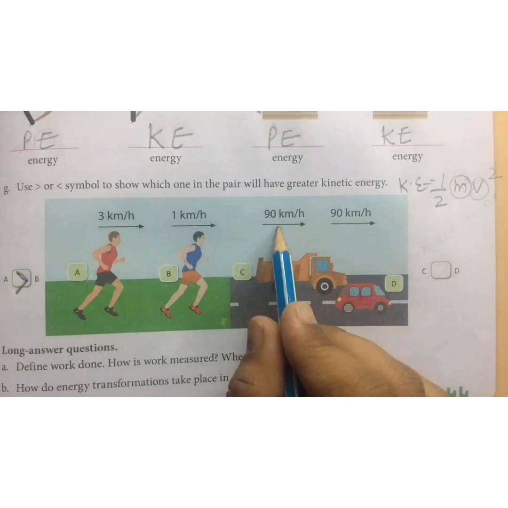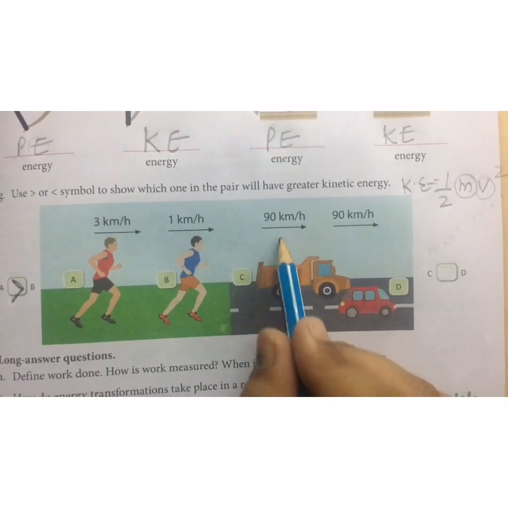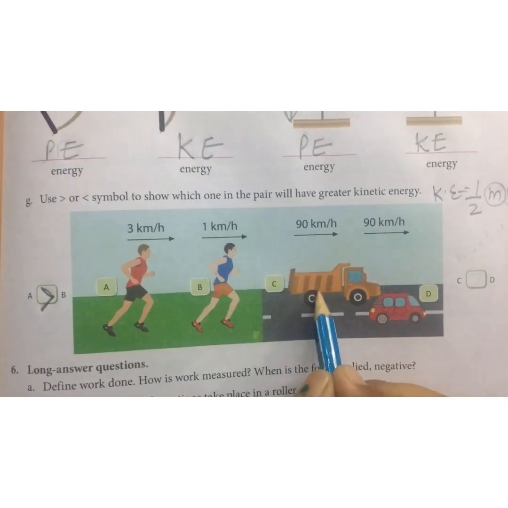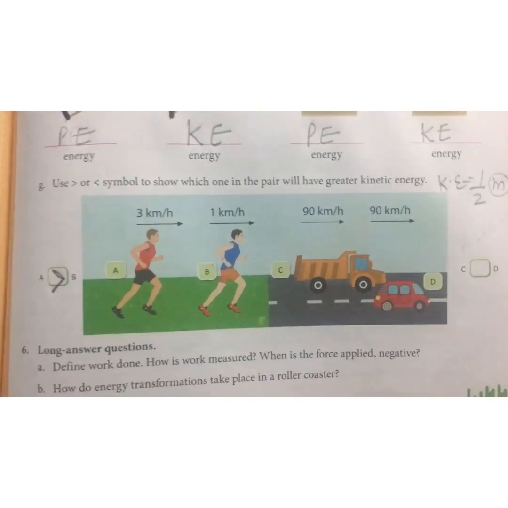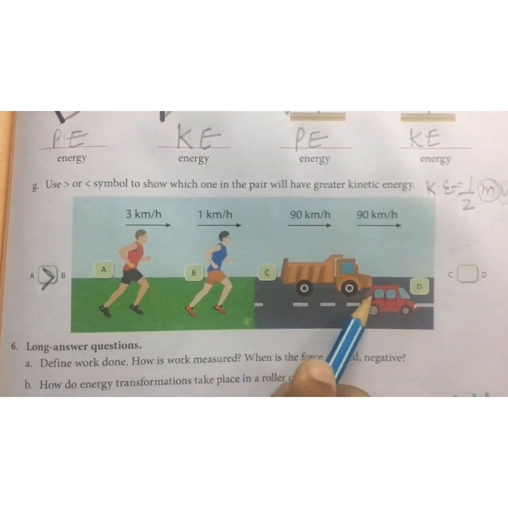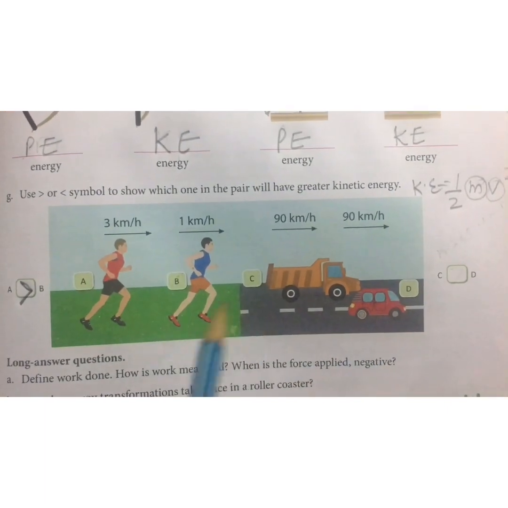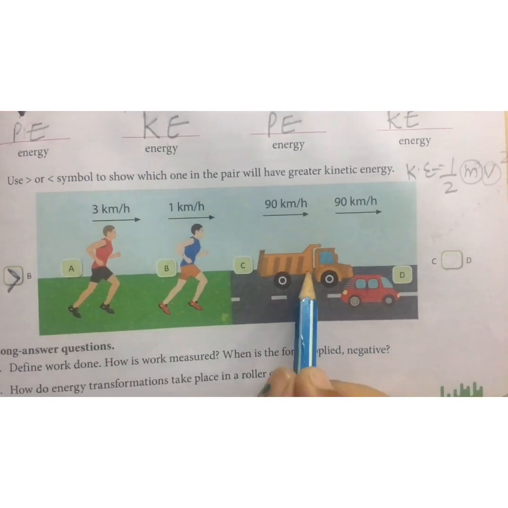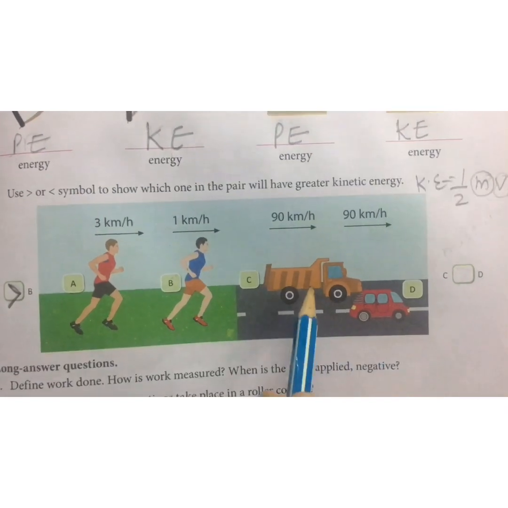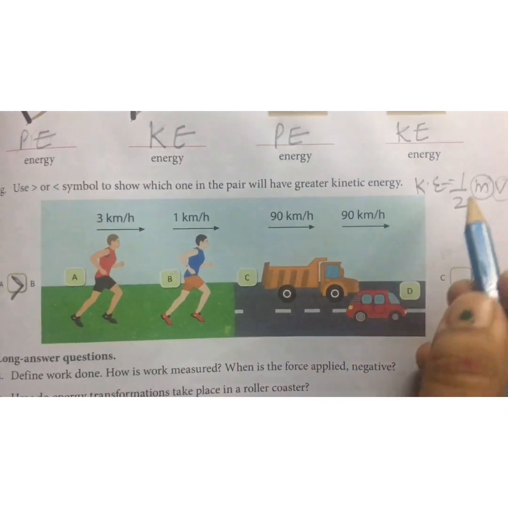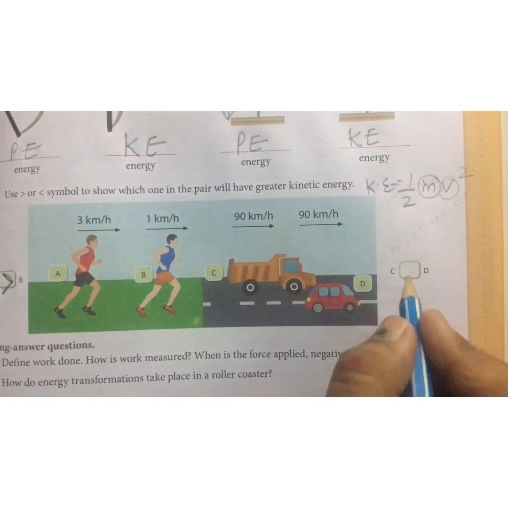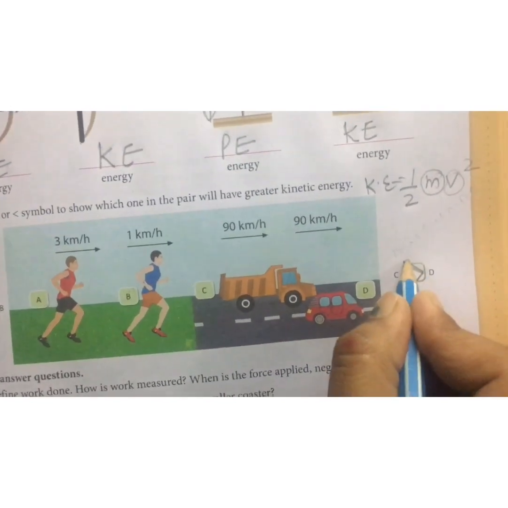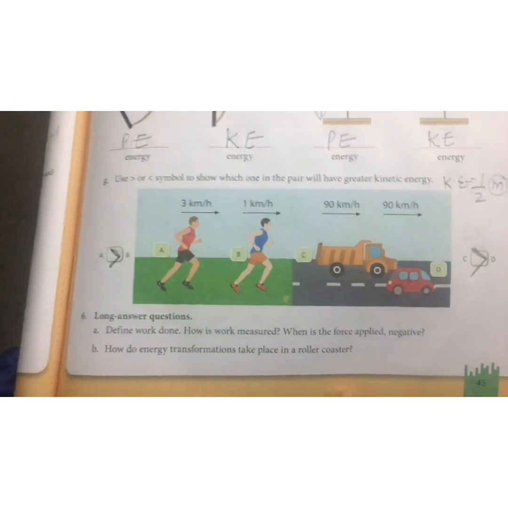Here it is C. The velocity of both bodies is the same, 90 km per hour. The truck is moving with a speed of 90 km per hour. The car is also moving with a speed of 90 km per hour. But what is not the same in these two cases? Yes, exactly, you are correct. The mass is not the same. Whose mass is greater? The truck's mass is greater. So if mass is more, the kinetic energy of the truck is also more. So C's kinetic energy is greater than D's kinetic energy, students.